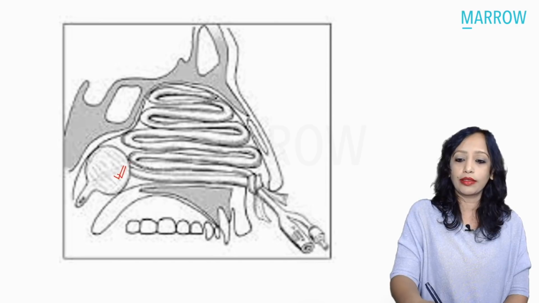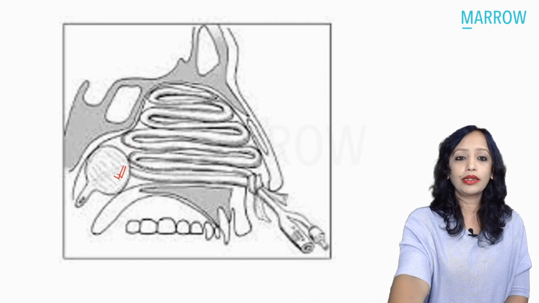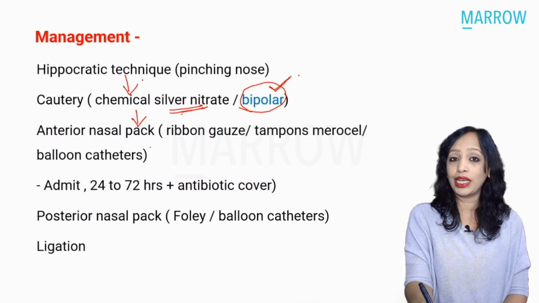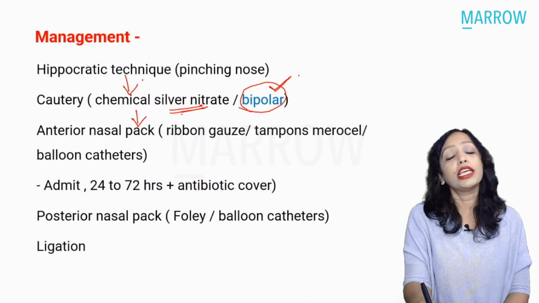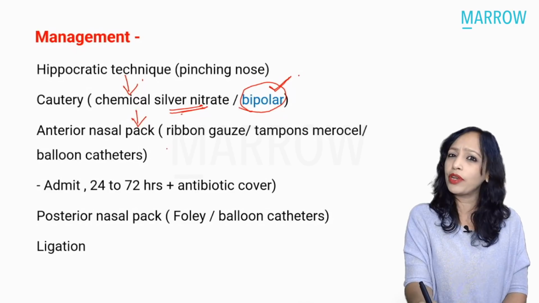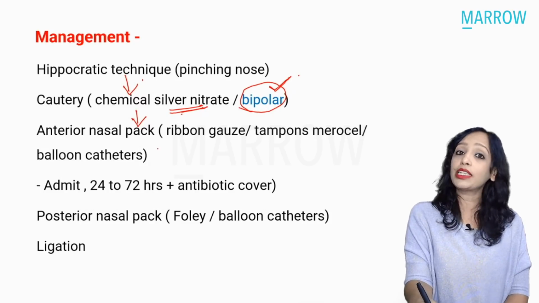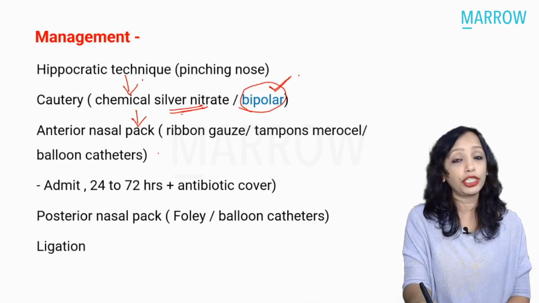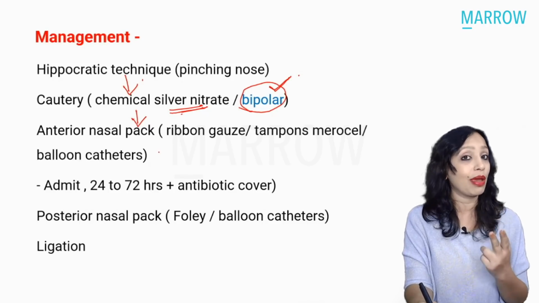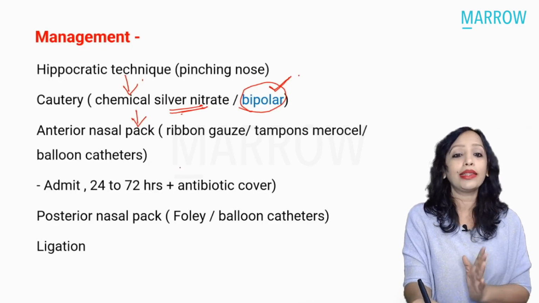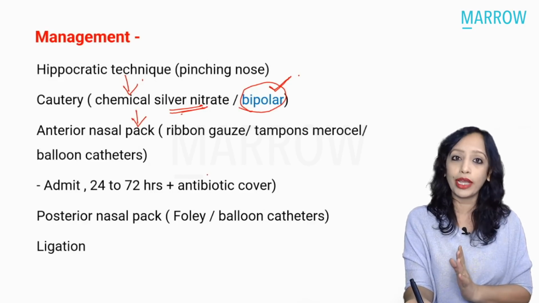Another important thing to remember is that because epistaxis is being focused on nowadays, you should know every little bit about what is important. When you're doing anterior nasal packing, you will have to admit the patient. You are packing both the nostrils, remember, both the nostrils. And at the same time you will have to give the patient antibiotic cover.